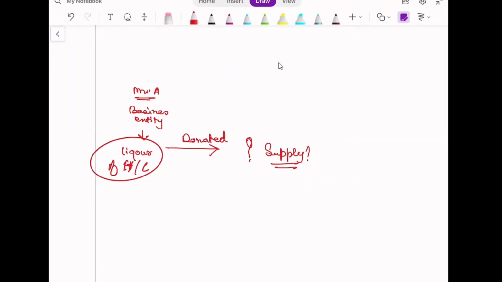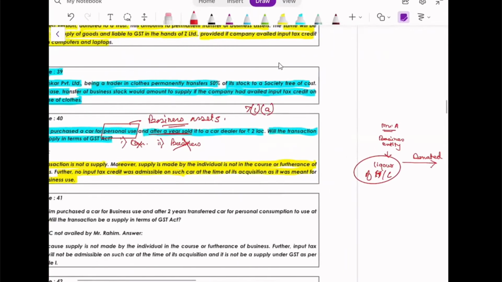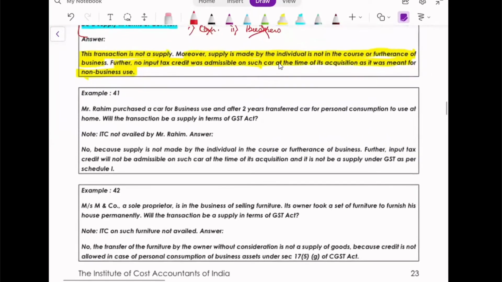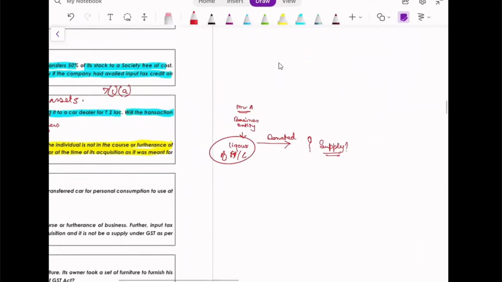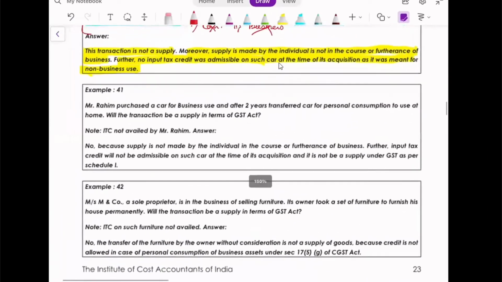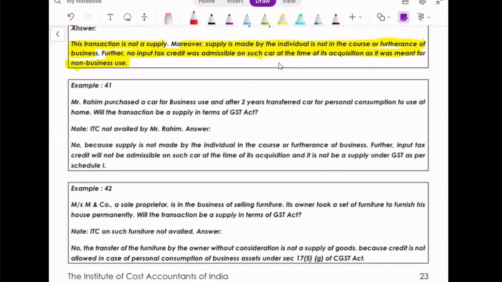Correct. So one more point which we can add from our side is that we also need to see whether that business is having taxable supply or non-taxable supply. Because if something is not taxable, how will he claim ITC of the same under GST? So these are not given, but this should come from our own understanding of how we think. Because law is something which you can bend and mend and amend as per your thought, but it should not be illegal. We should not do anything illegal.